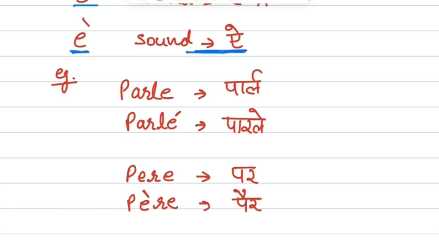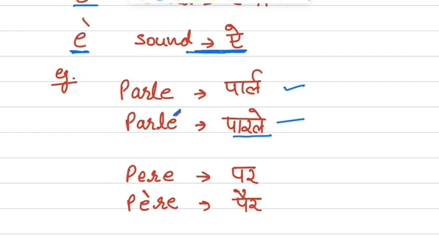For example, PARLE, parle, the sound is parle. Now if I put this accent here, this is accent aigu. So now the sound would be parler, parler. So accent aigu, the sound would be parler.